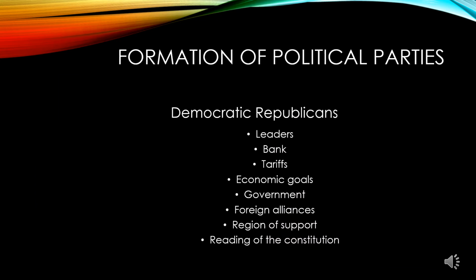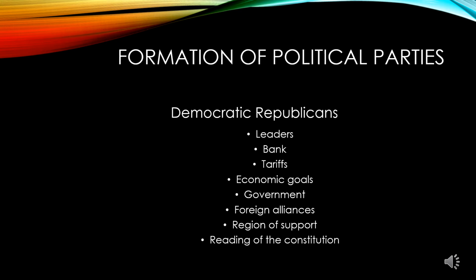That takes us to the creation of the Democratic Republican Party. Today, this is the first start of the Democratic Party. This is not the Republican Party. That will not come until the election of Lincoln in 1860. He will be the first Republican president, and the party will have been formed the decade before. The leaders of this party are Thomas Jefferson and James Madison.